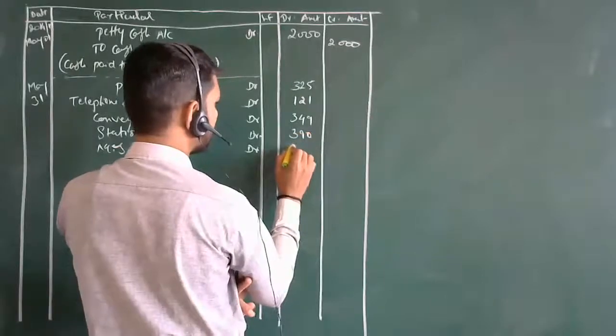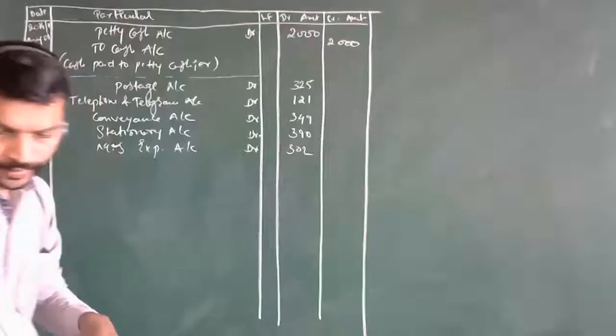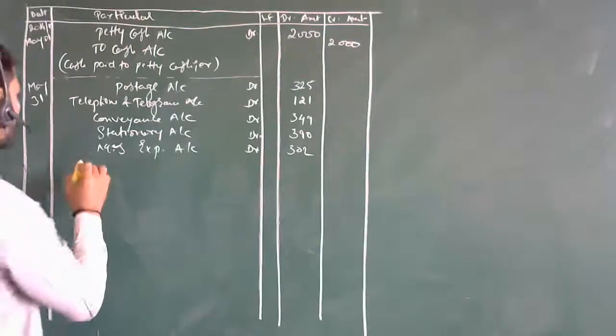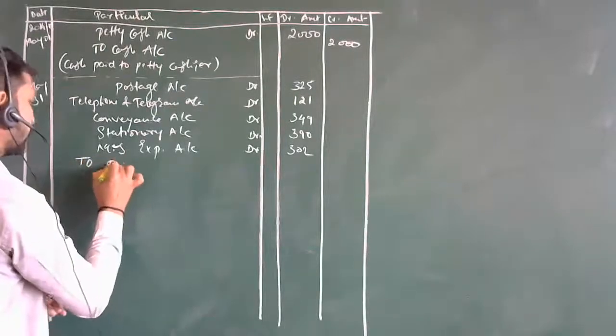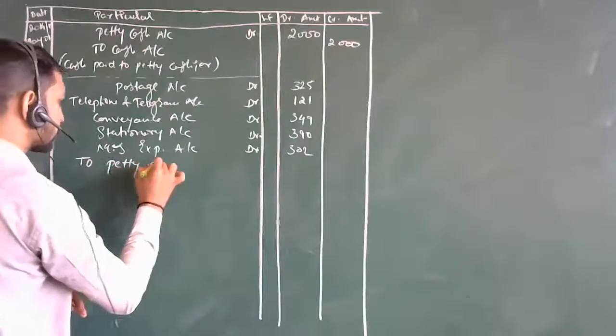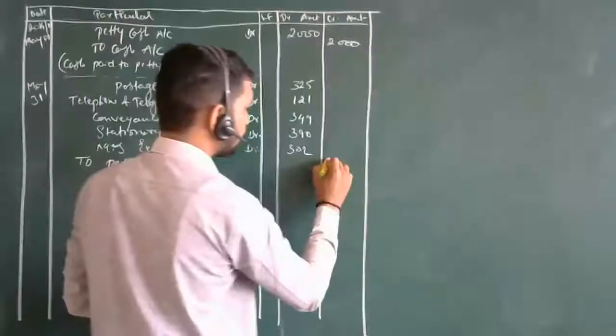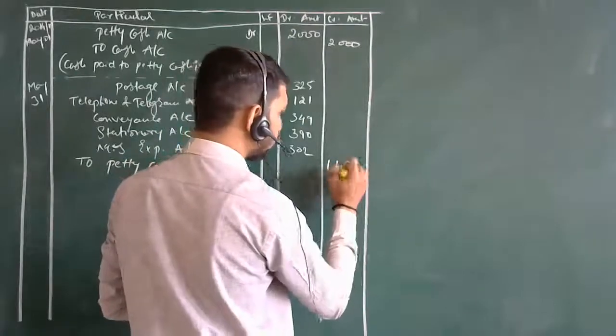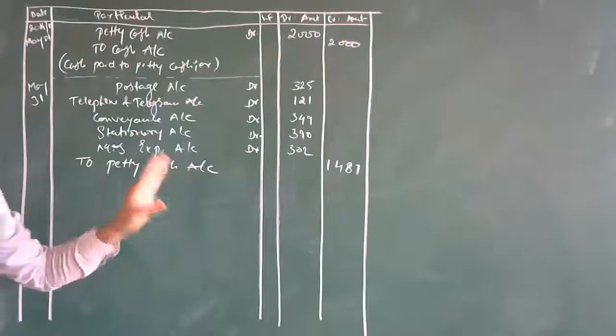Next, 302. Then you are going to shift this to the petty cash account. How many rupees is it? 1,487. Done. So this was the second main entry.